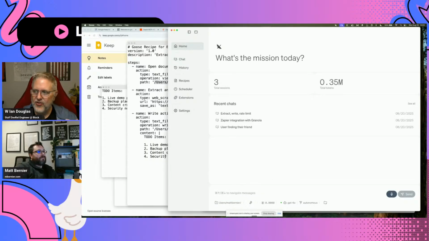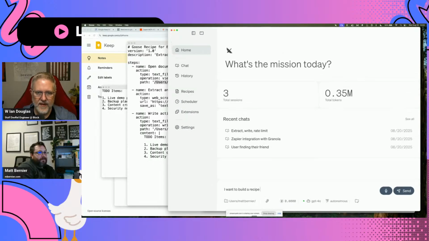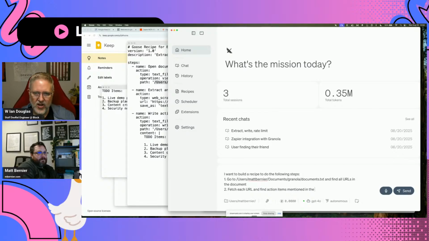So what we're going to say is I want to build a recipe to do the following steps. This is zoomed in though. Yep, it's good. And then hit Shift-Enter. That'll get you to a new line. And so say, open this document and find all URLs in the document. And then step 2 is going to be fetch each URL and find the action items mentioned in the content. Yeah, in the content is fine.